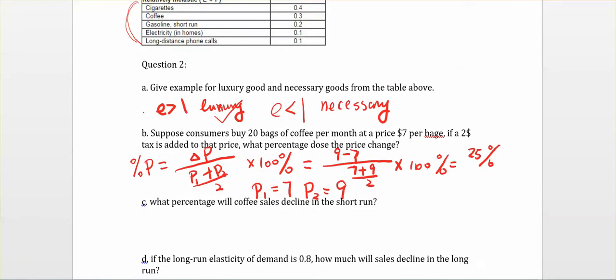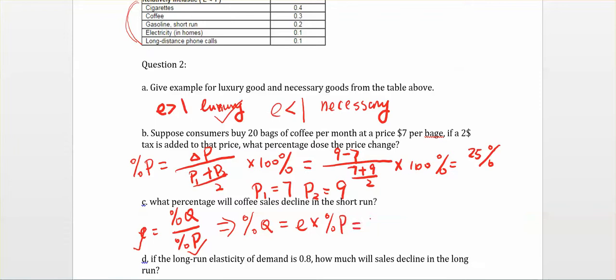The elasticity equals the percentage change of the quantity divided by the percentage change of the price. We know the elasticity and we know the percentage change of the price, which we just calculated in question B. So the percentage change of the quantity will be equal to the elasticity times the percentage change of the price, right? So now it is very easy.